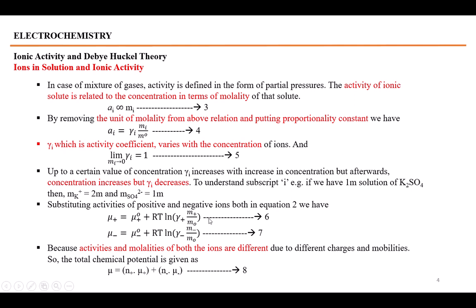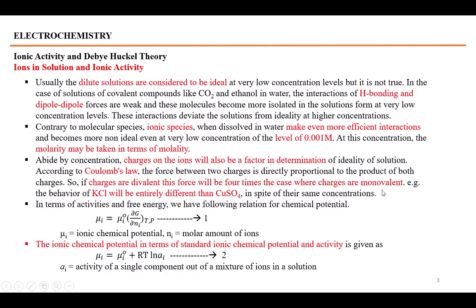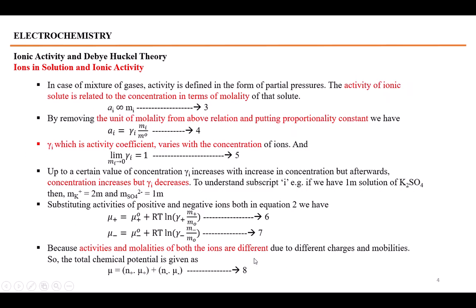Actually we have placed the value of this activity from equation 4 in equation number 2 to get the values for mu positive and mu negative, because activities and molalities of both the ions are different due to different charges and mobilities. Whenever ions have a different charge, their mobilities become different due to different sizes.